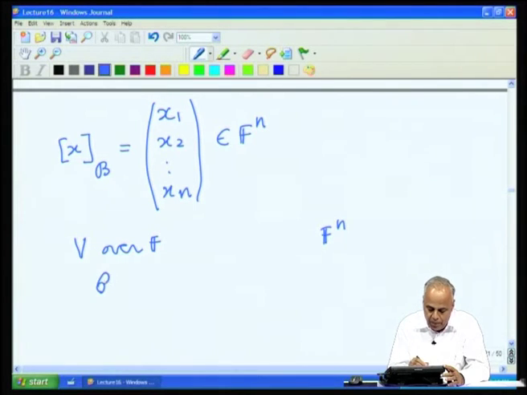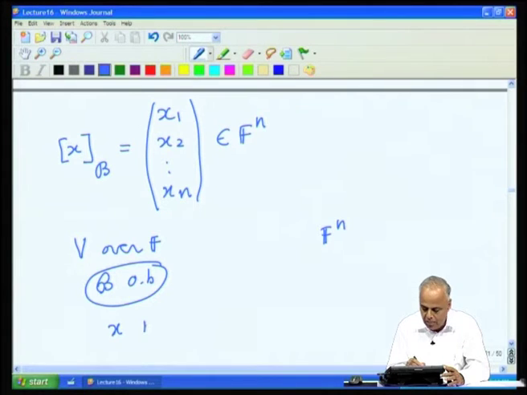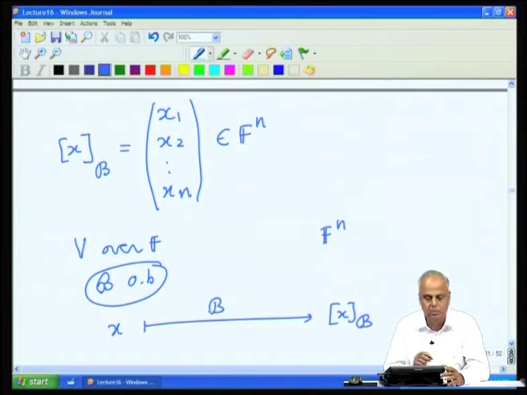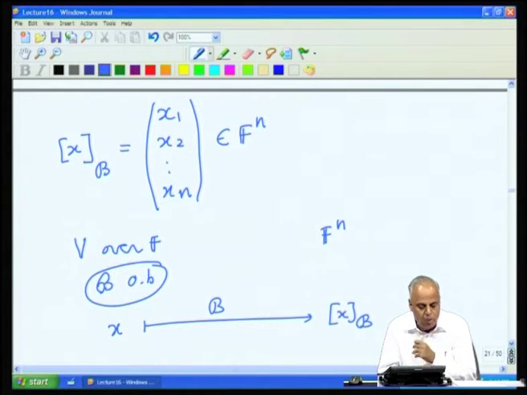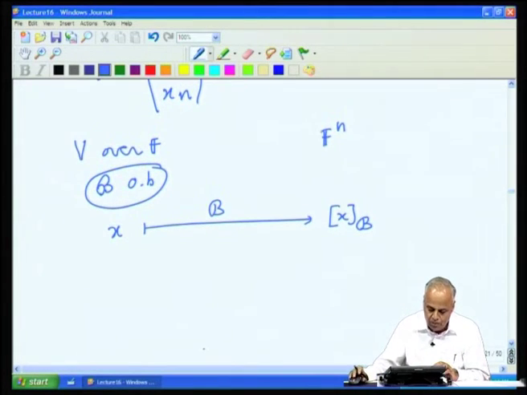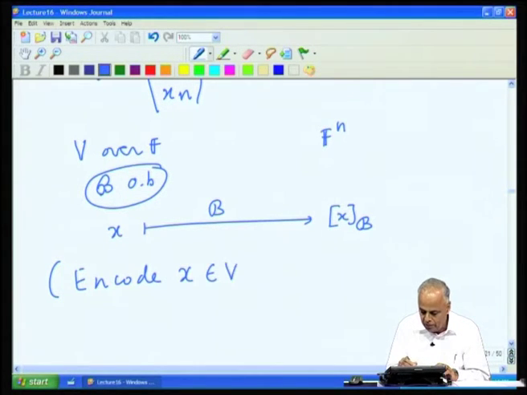We start with an ordered basis B, then any vector here can be converted to a vector xB in the space Fn through this basis B. So, this is some kind of encoding of any vector x as a vector in Fn, or you can call it digitizing a vector in V as a vector in Fn. So, we encode x in V as xB in Fn.